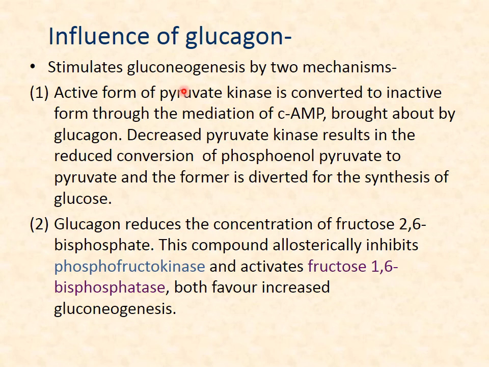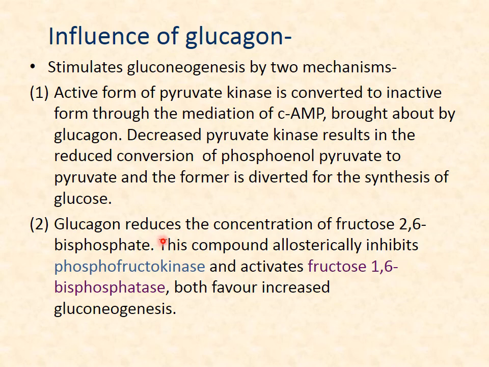It stimulates gluconeogenesis by two mechanisms. One mechanism is that pyruvate kinase is converted into an inactive form through the mediation of cyclic AMP. We know that the adenyl cyclase enzyme is activated, which converts ATP into cyclic AMP. This cyclic AMP acts on pyruvate kinase, which would otherwise convert phosphoenolpyruvate to pyruvate, and in this way synthesis of glucose is favored.